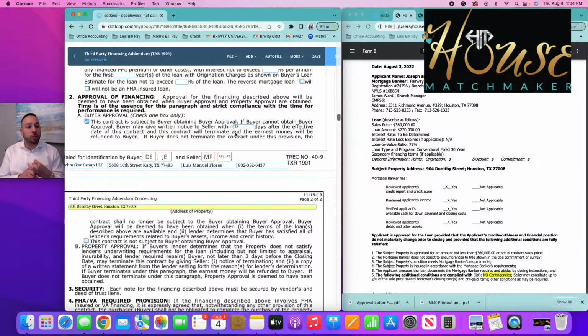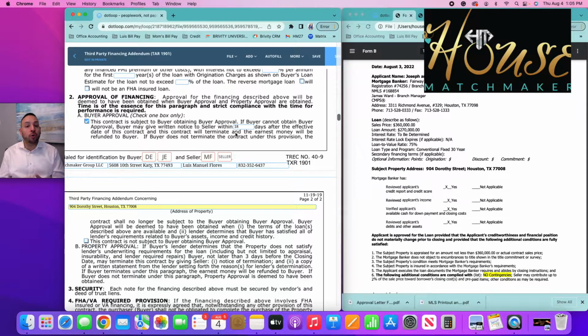Say that Diana and Joseph are the buyers, and Diana ends up losing her job in the next 2 weeks. If that happens within the next 18 days, it was unforeseen, or for whatever reason, say that the credit report was pulled again and their credit score dropped, they're not able to get the loan. If it happened within this 18 days of that due diligence and underwriting period that the lender has, this 18 days,